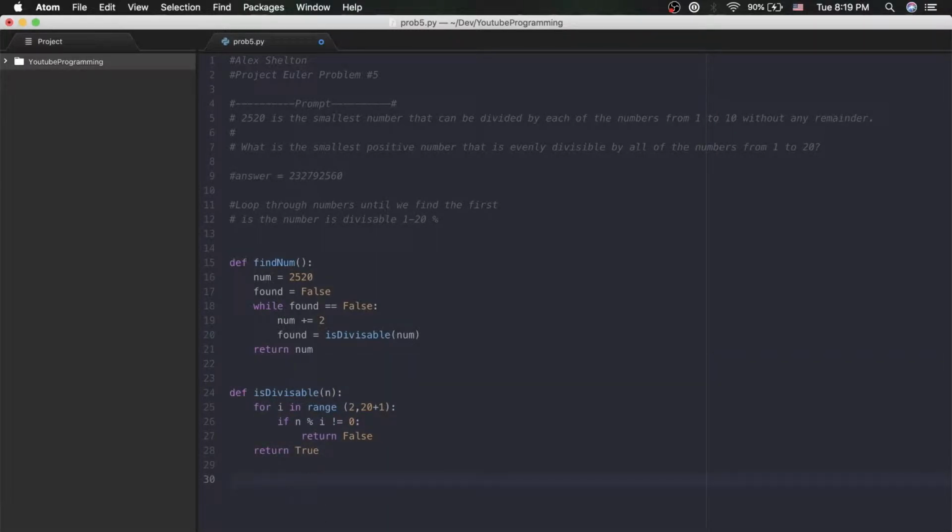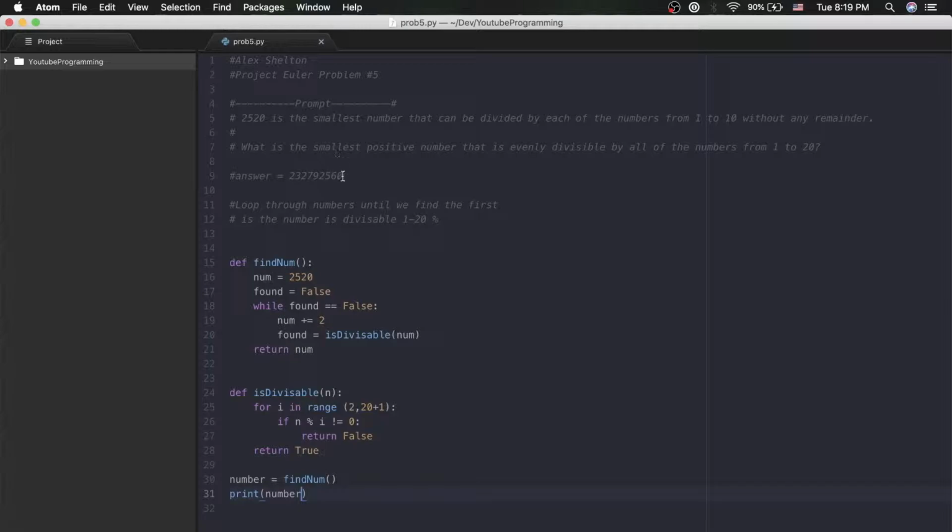I'll move this up a little bit. Now we just get into writing the script for it. I'll call it number equals find_number, and then we'll print the answer out. So we'll just print number.